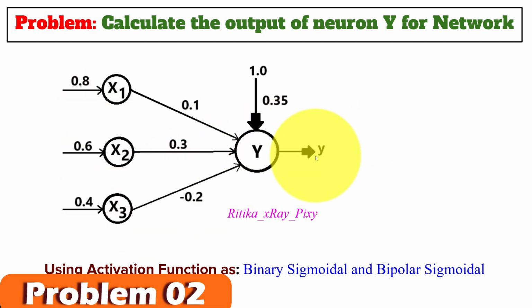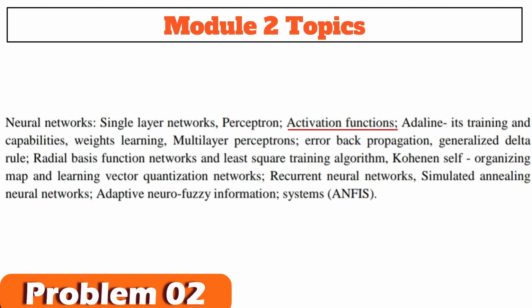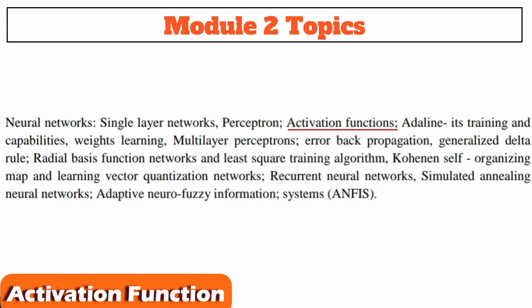Now you can see we have the next problem, that is obtain the output of the neuron y using this network, and here we will use activation function to calculate the output for the neuron. Here we are using two activation functions, binary and bipolar sigmoidal. But first we will see what is activation function. After that we will solve the problem.